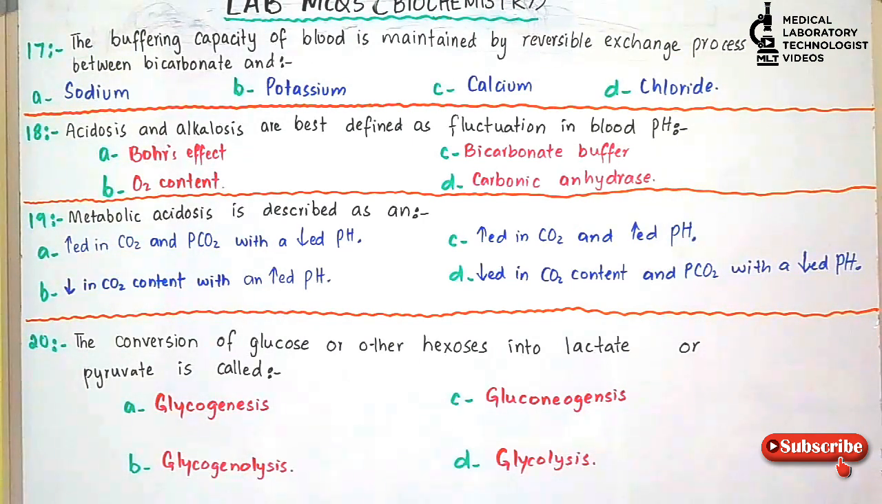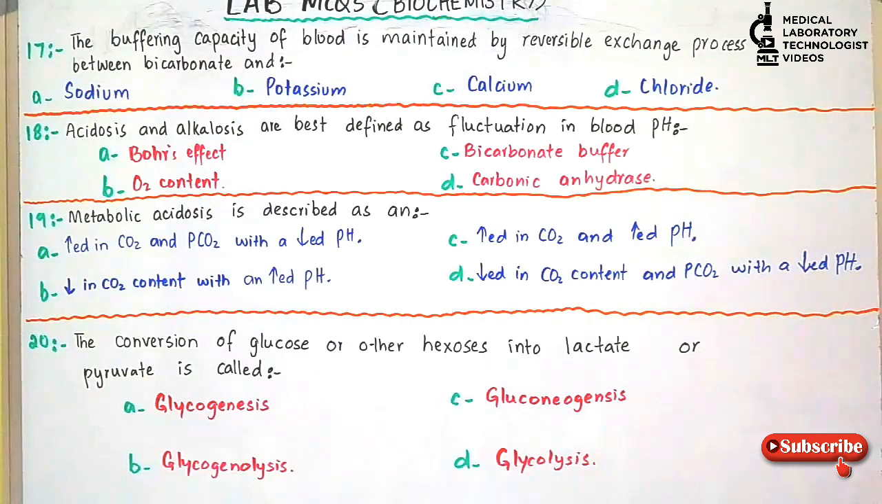Question number 18. Acidosis and alkalosis are best defined as fluctuation in blood pH and carbon dioxide content due to changes in: option A, Bohr's effect; option B, oxygen content; option C, bicarbonate buffer; option D, carbonic anhydrase. And the answer is option C, bicarbonate buffer.